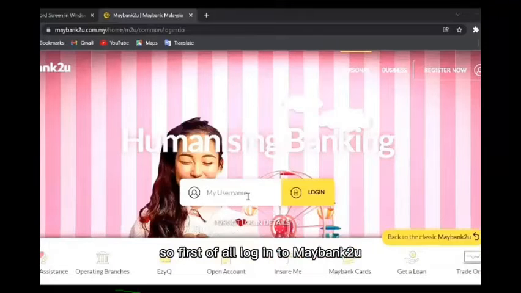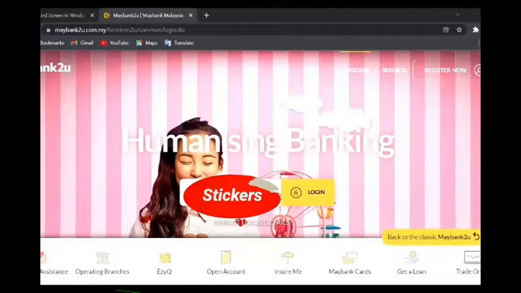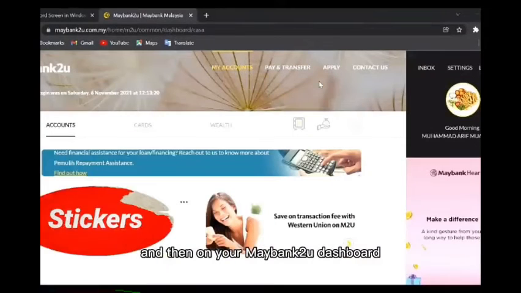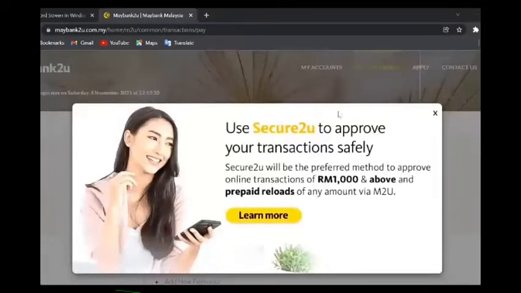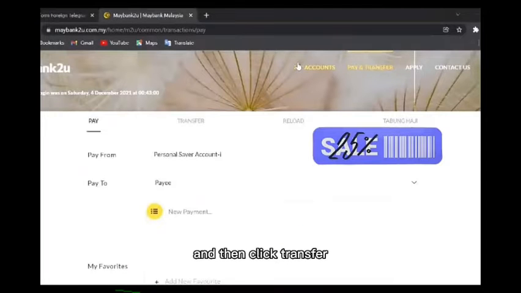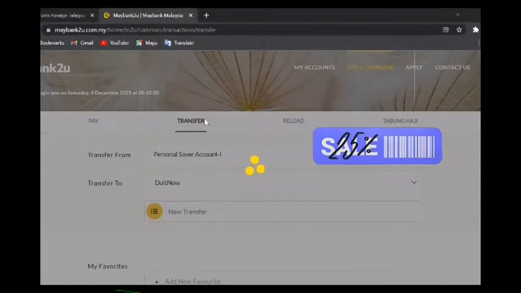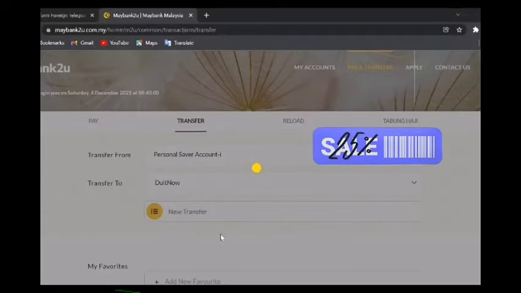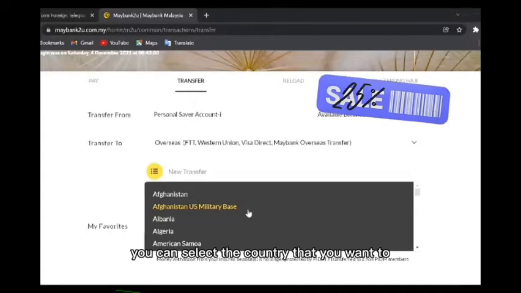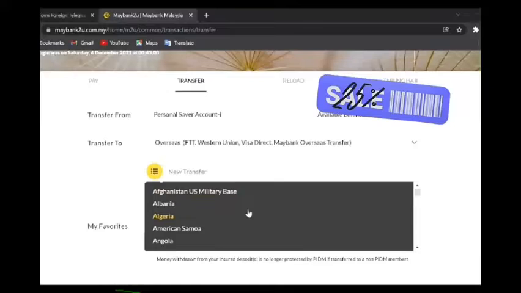So, first of all, log into MyBank2u. And then on your MyBank2u dashboard, go to Pay and Transfer. And then click Transfer. In the Transfer to, select Overseas. In your transfer, you can select the country that you want to send the money to.